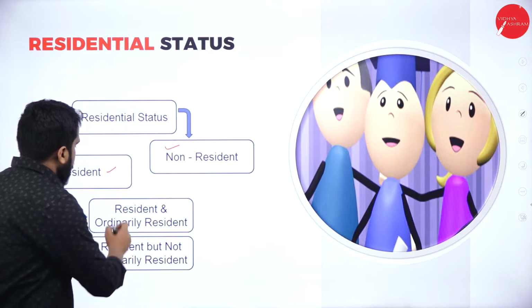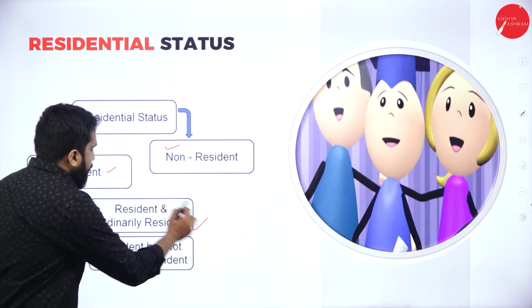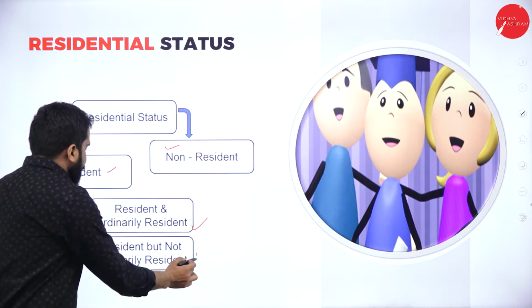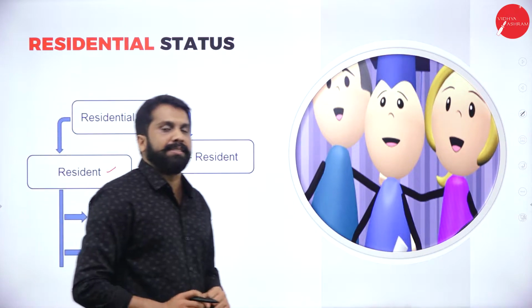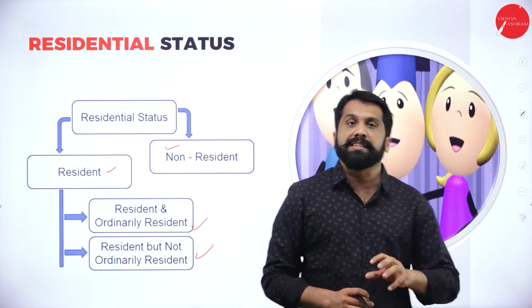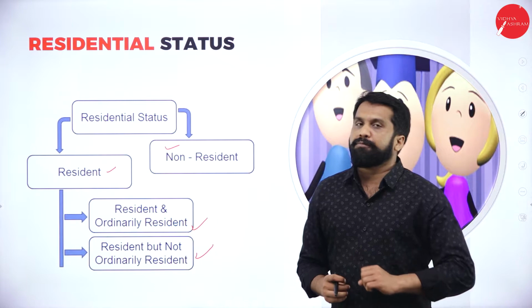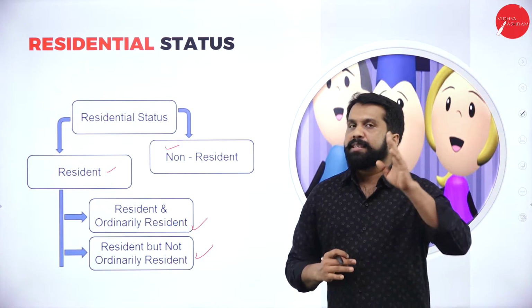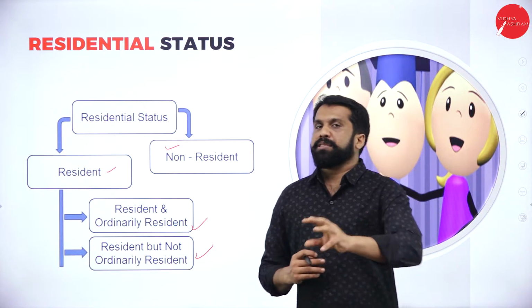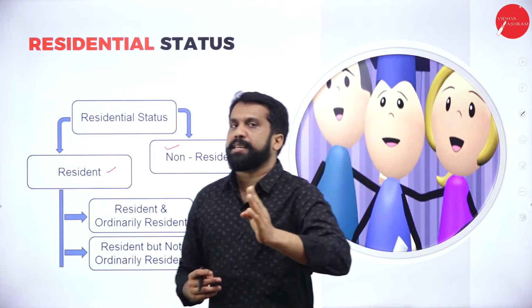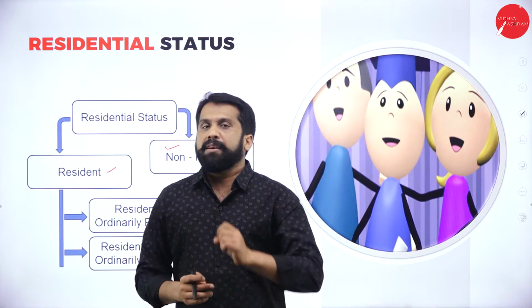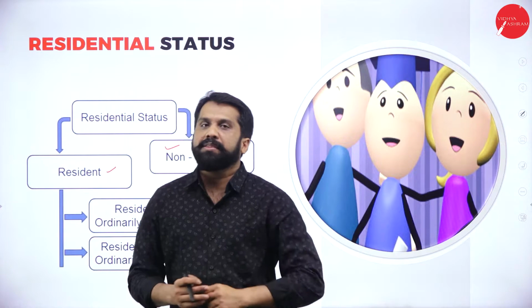Resident and ordinarily resident, resident not ordinarily resident. So when we come to resident not ordinarily resident, for example, I have a business in USA. So 3 months I will be in USA, 3 months I will be in India. Now again next 3 months I will go to China.